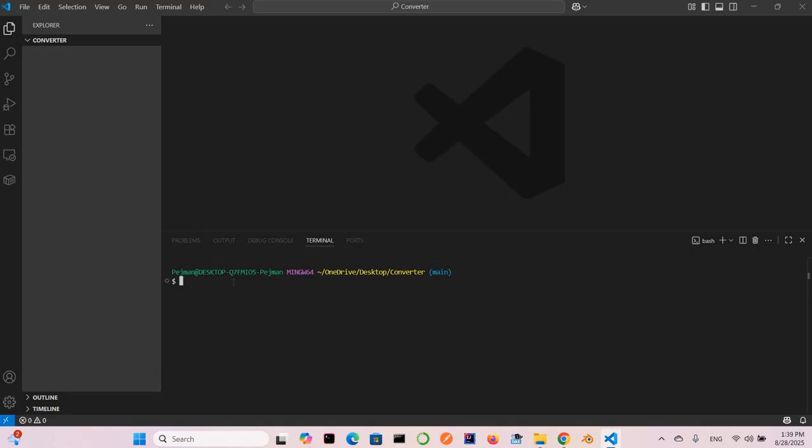For people who don't know what a virtual environment is, instead of installing libraries globally on your computer, it is always good for every project to keep the libraries like a package for that specific project. So I have a converter project now, and I definitely need some Python packages, and I want to put them just for this application. So I like to install my requirement.txt in my virtual environment.